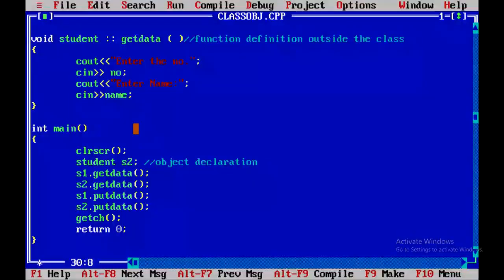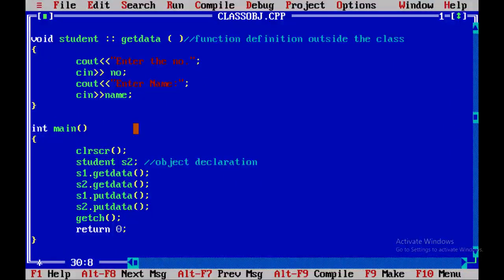Preeti Madam. Now see, after that S1.putData and S2.putData lines are executed one by one. So S1.putData prints number 11 and name Neha, and S2.putData prints number 12 and name Preeti. So this is all about how class and objects work with C++.